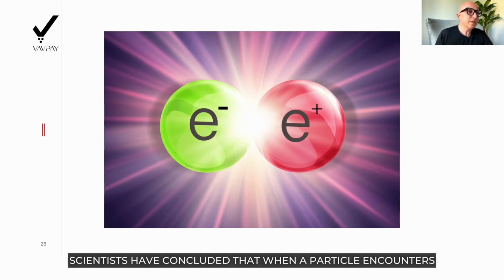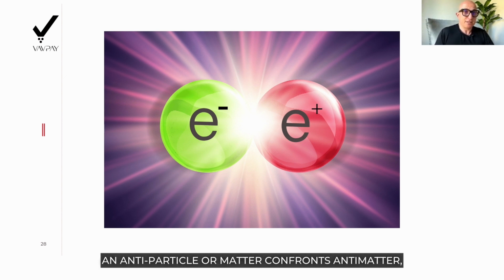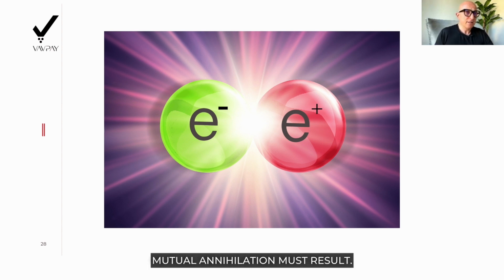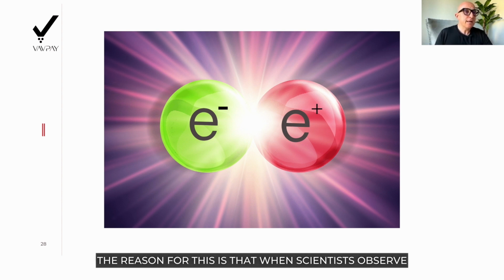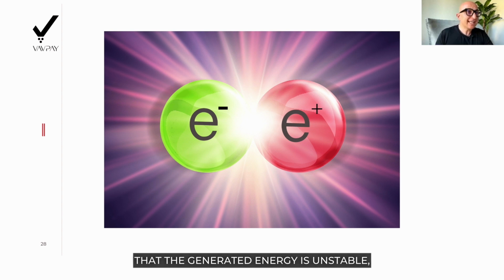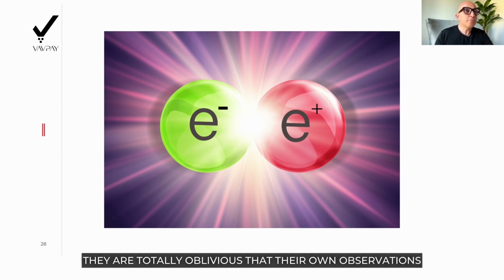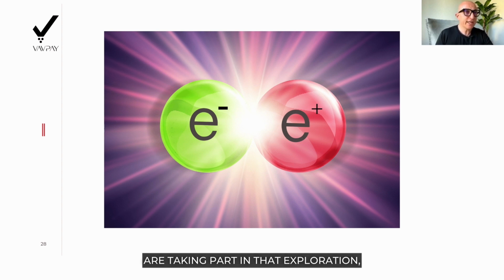Scientists have concluded that when a particle encounters an antiparticle or matter confronts antimatter, mutual annihilation must result. The reason for this is that when scientists observed that the generated energy is unstable, they are totally oblivious that their own observations are taking part in that exploration.